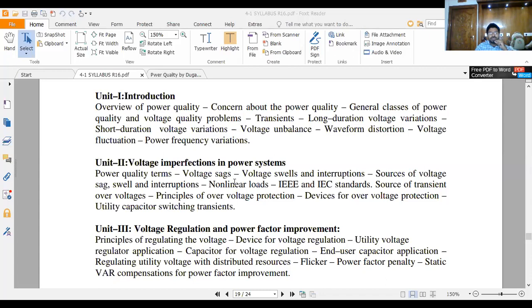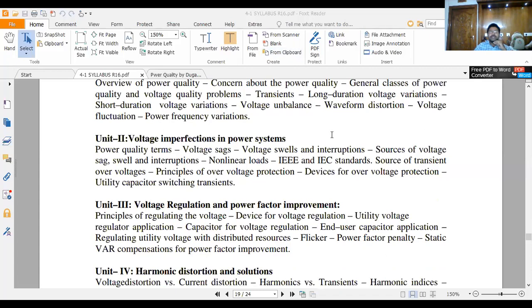Then, coming to Chapter 2, voltage imperfections in the power system. In depth, we already discussed what a voltage sag is, how the sag is present in the system, and how to remove sags from the system. At the same time, what voltage swells are, how they are produced, what interruptions are, what the causes for voltage sags and swells are, what nonlinear loads are, and how to protect the system from over voltages. All these things we already discussed.